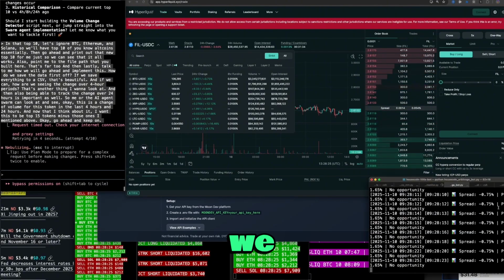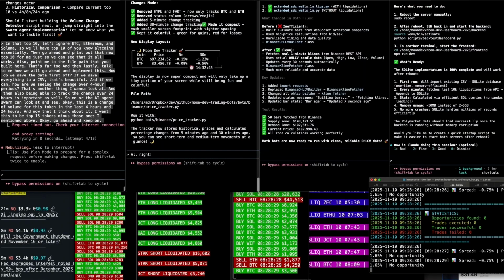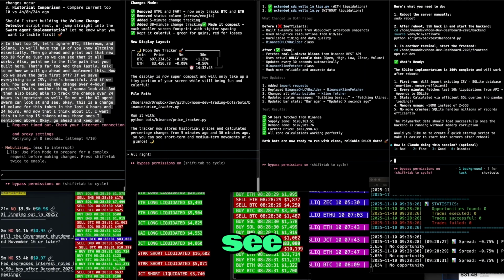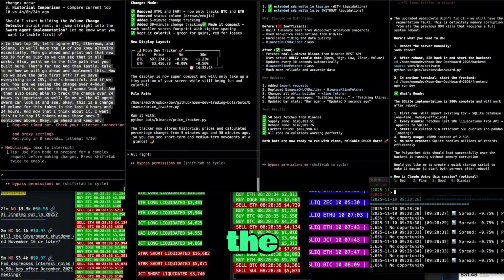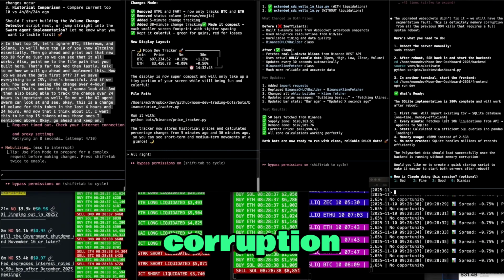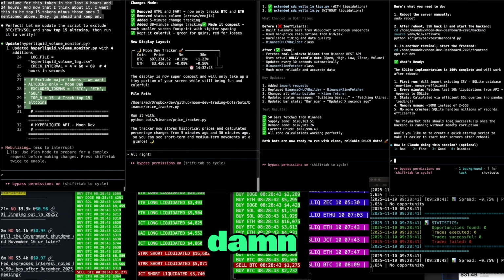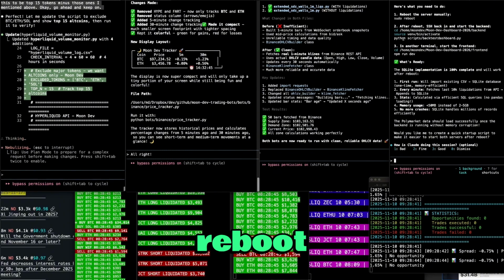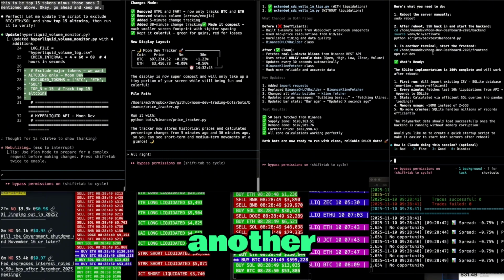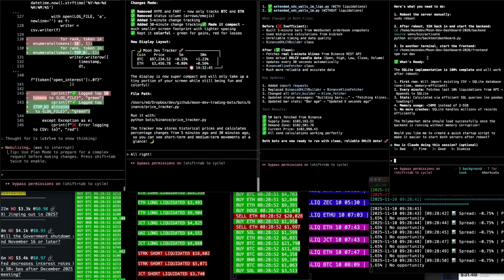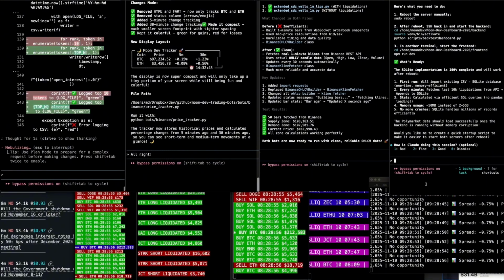I got answers. We got the arbitrage bot down here that we set up earlier, and I already showed you all the code. Let's go to terminal here. Okay, let's see here. Here's what you need to do. I upgraded the WebSockets, didn't fix. We still have the segmentation. This is default memory corruption from all previous. Reboot the server. Sudo reboot. After reboot, SSH in and start the backend. In another terminal, start the front end. The SQLite implementation is 100% done and will work after reboot.